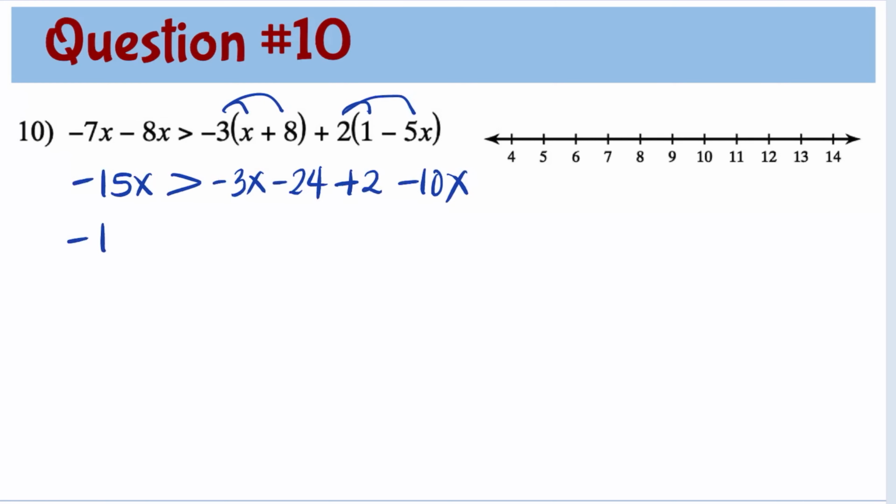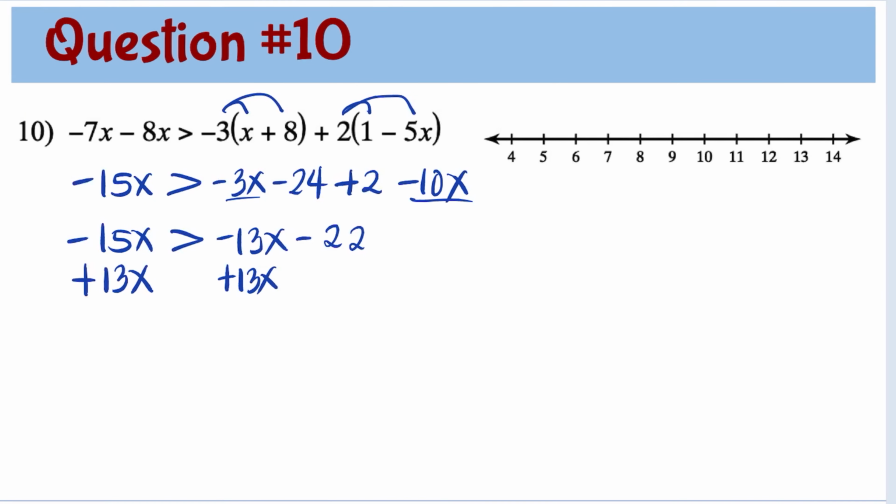Now let's simplify the right side further. Combining like terms, negative 3x minus 10x is negative 13x. Negative 24 plus 2 is negative 22. Now we need to do the inverse of negative 13x, which is to add 13x to both sides. Negative 15x plus 13x is negative 2x, greater than negative 13x plus 13x, which is 0. We have minus 22 on the right.